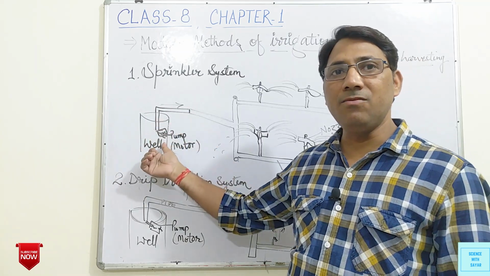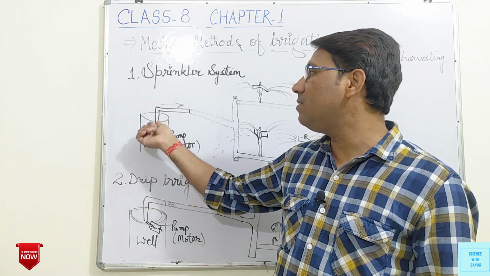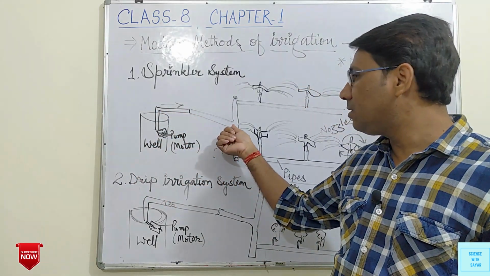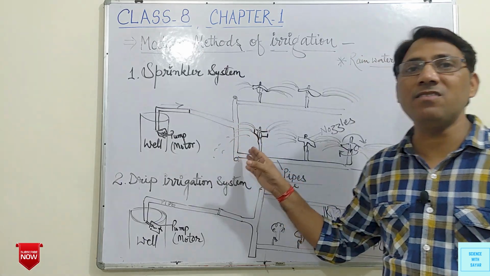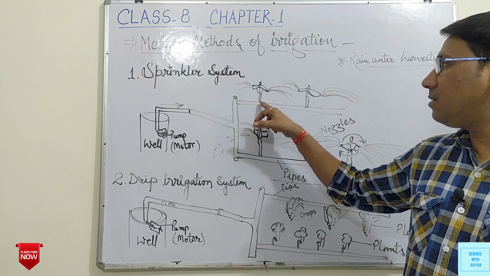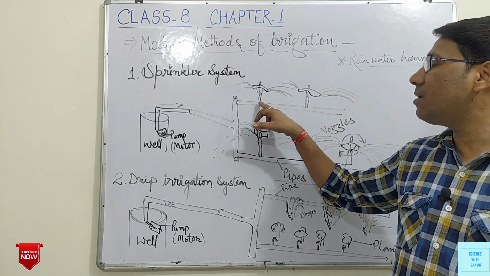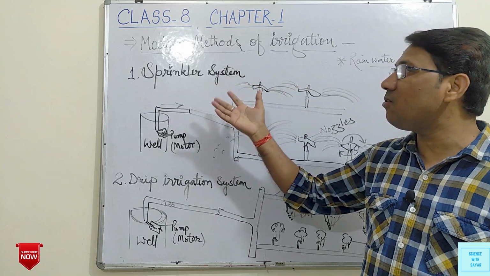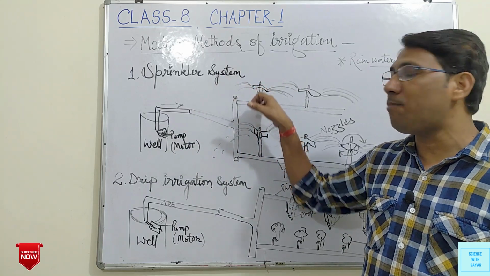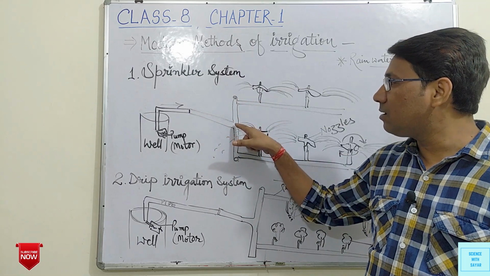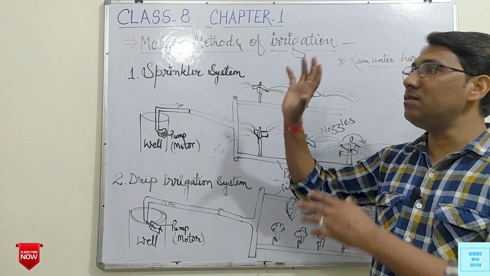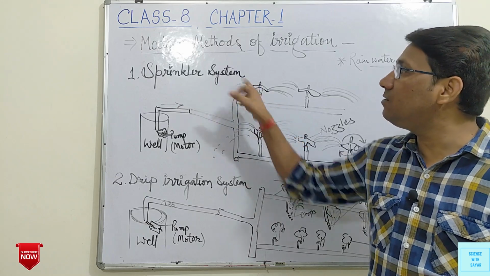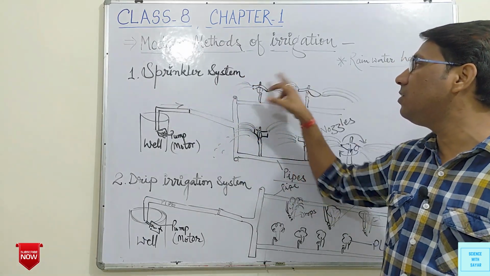When we operate it with electricity, water is pumped out from the well, and through this pipe, connected to small distributaries of pipes, at certain distances there are sprinklers, or we can say there is a nozzle on a pipe, and when water with pressure goes to this nozzle, it moves, and through these open parts water is sprinkled out in the fields.